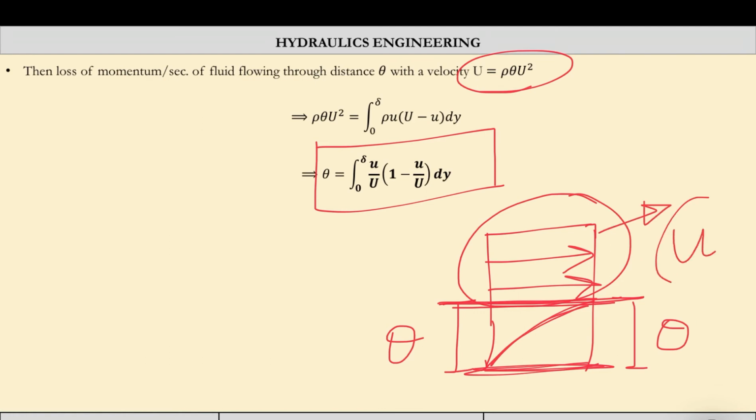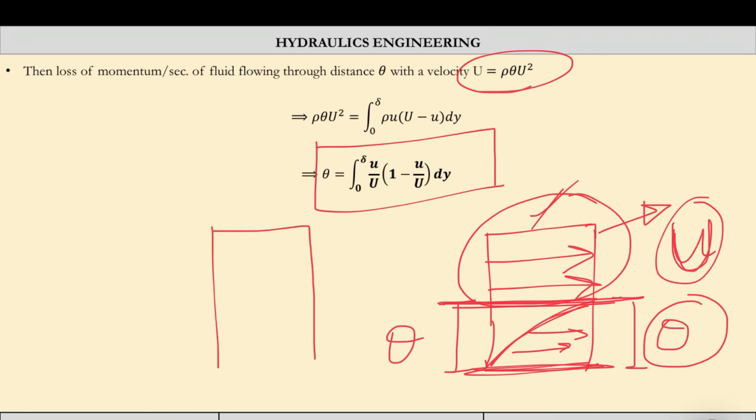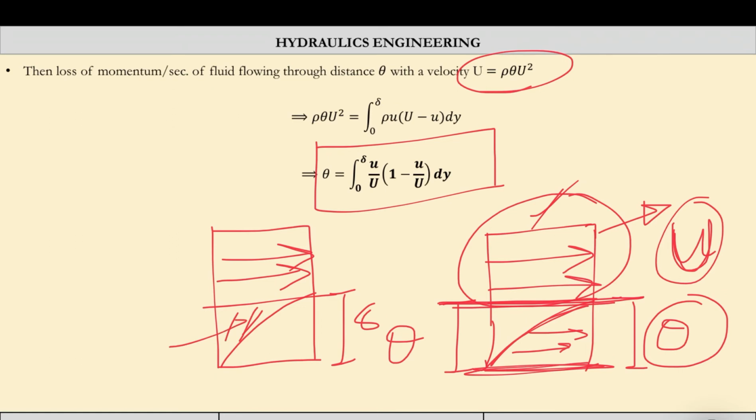All the layers will have the velocity capital U. So that is why this distance theta is there. Here the velocity variation is different, but here it is constant, that is capital U. Same way we can say this is your delta, and again the same. So this is the loss which is occurring due to this introduction of boundary layer. So we are having delta star and theta.